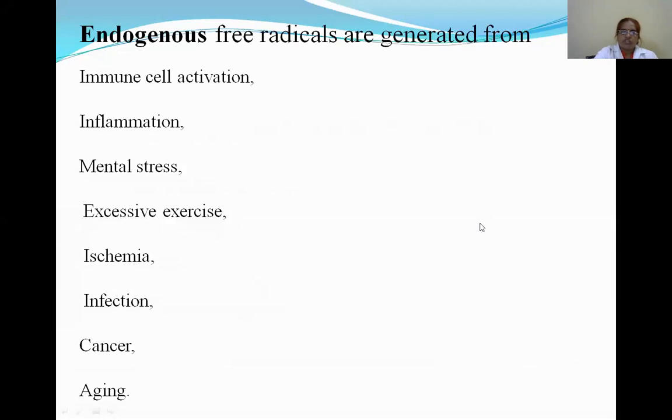Now see the sources of endogenous free radicals. That is immune cell activation, inflammation, mental stress, excessive exercise, ischemia, infection, cancer and aging. These are the causes for endogenous free radicals.